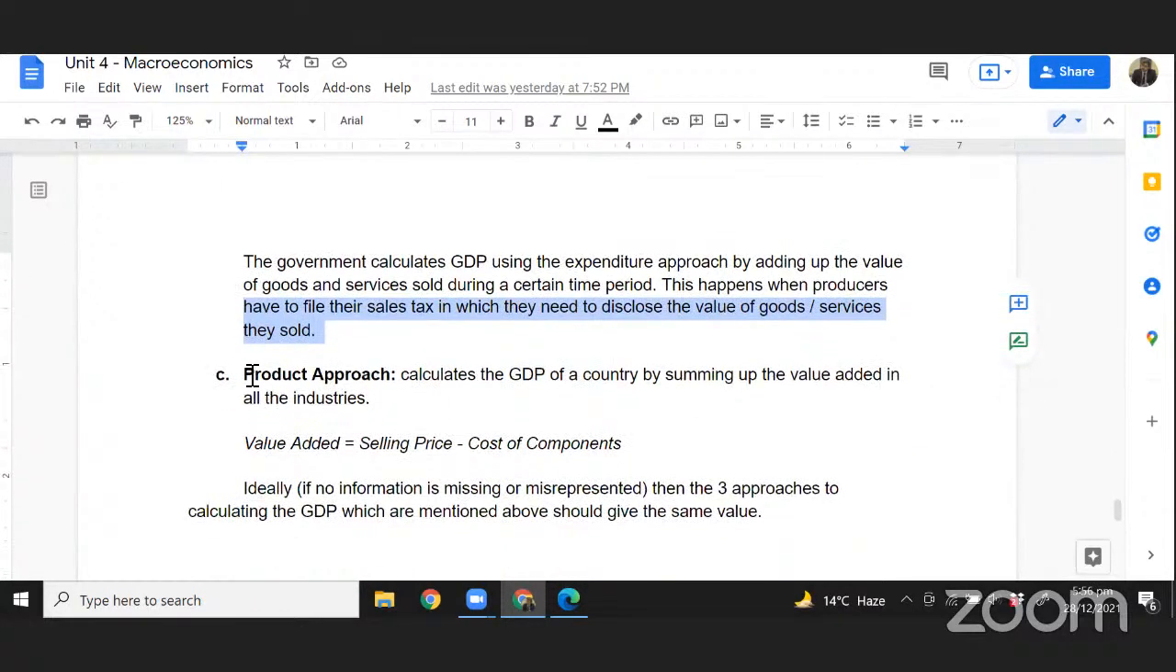And then the third and the last method to calculate GDP is the product approach. What is the product approach? You find the value added. What is value added? It's the difference between selling price and the cost of components, right? So value added is selling price minus cost of components. That is also a way to calculate the GDP of a country, right?